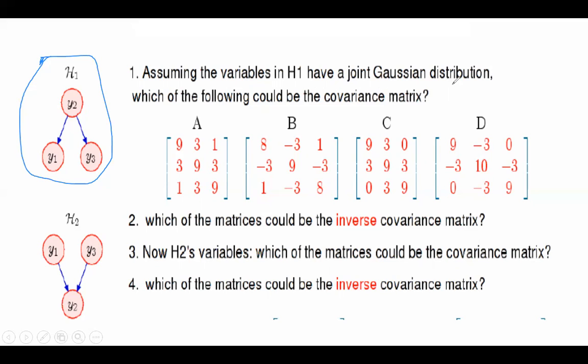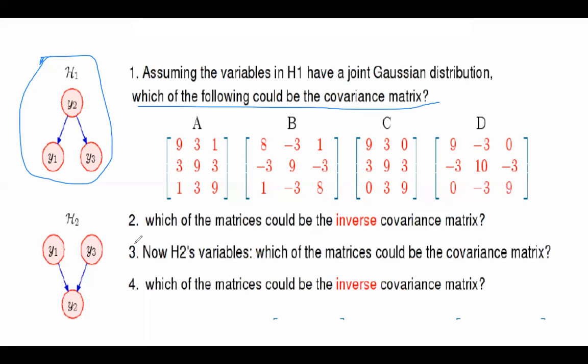Assuming the variable H1 have a joint Gaussian distribution, right? Which of the following could be the covariance matrix? सर A है. A है सर A. पहले तो ये एक्सक्लूजन, अच्छा चले ठीक है, आपका जवाब नोट कर लिया गया है. Which of these 4 values will you consider first?